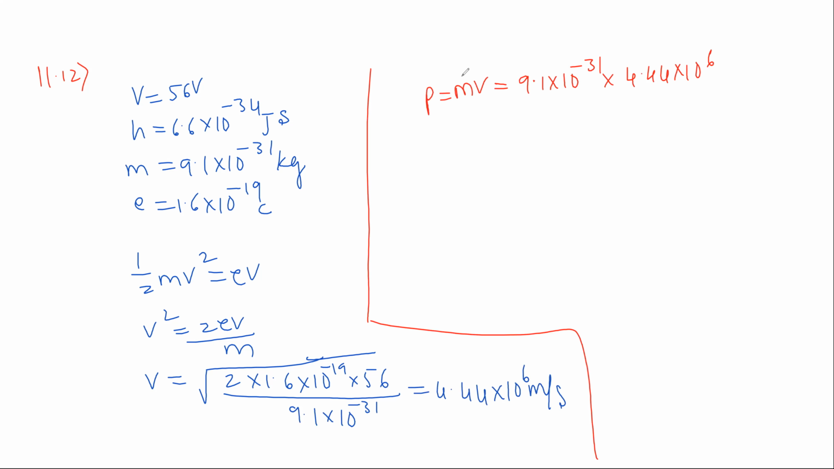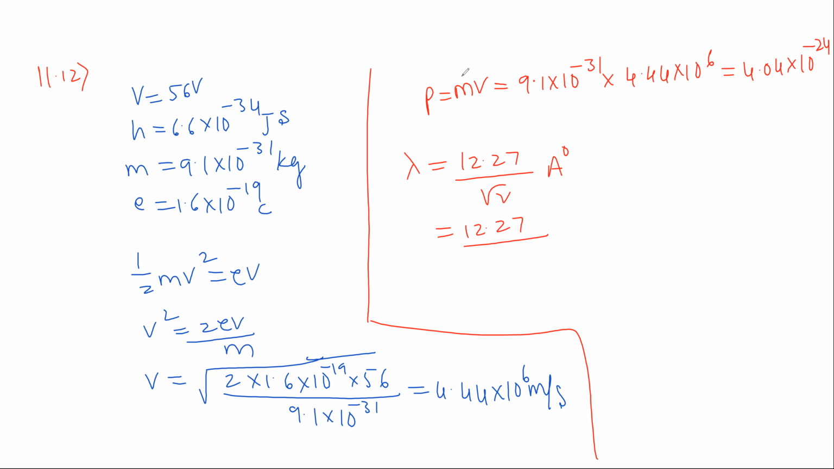After simplifying, we got 4.04 into 10 to the power of minus 24. So the de Broglie wavelength of an electron accelerated through a potential difference of V is given by the formula lambda is equal to 12.27 divided by root of V into angstrom.